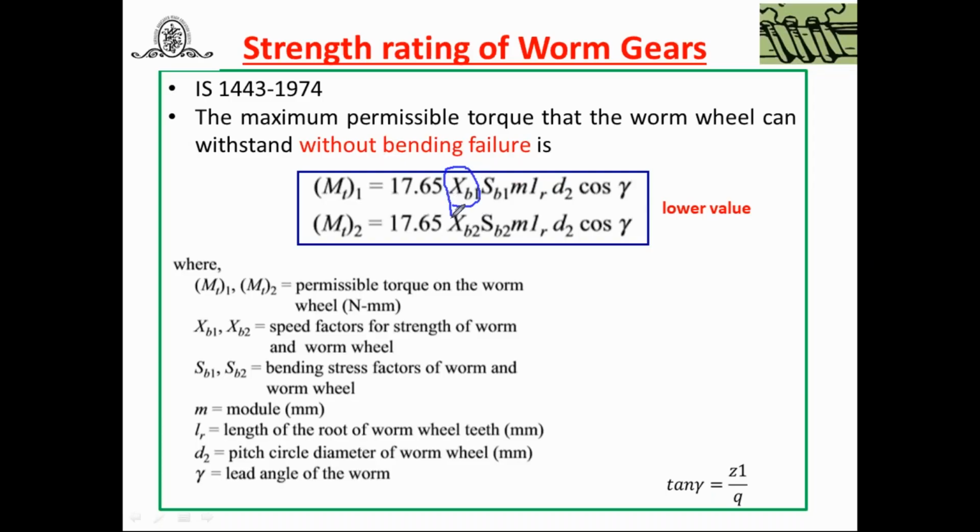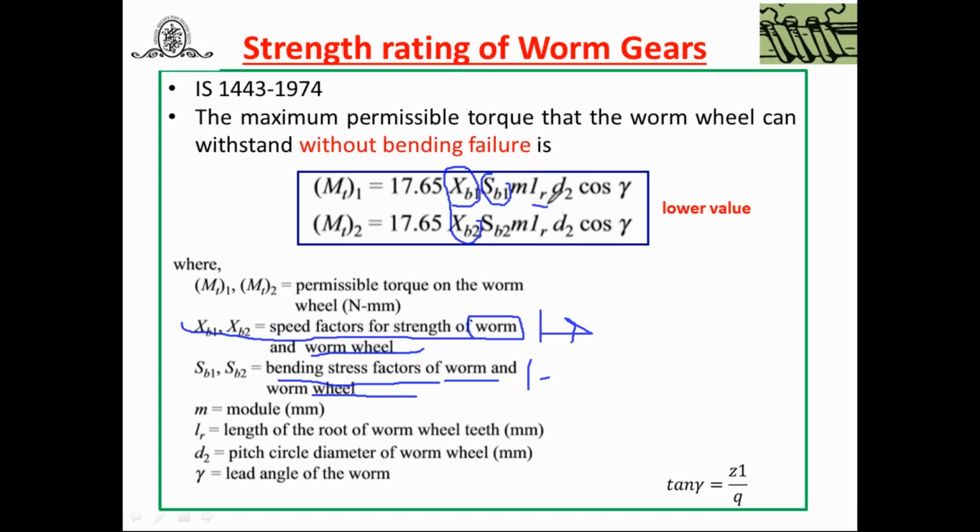First one is XB1 and XB2. What is XB1 and XB2? Speed factors for worm and worm wheel. Then second, SB1 and SB2, again bending stress factors for worm and worm wheel. Again it depends on the material properties. Try to understand. It depends on the speed.